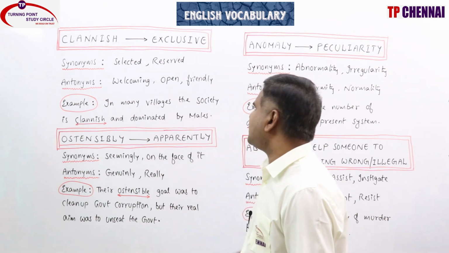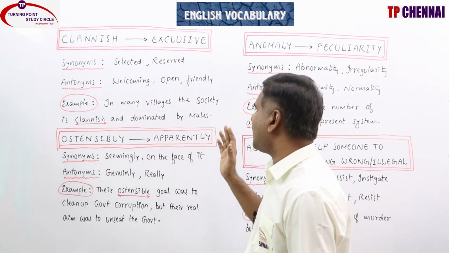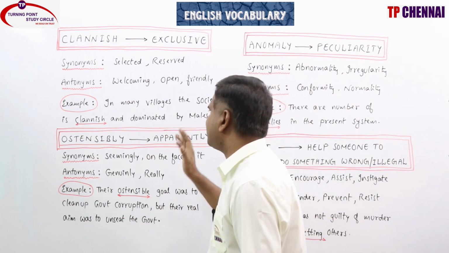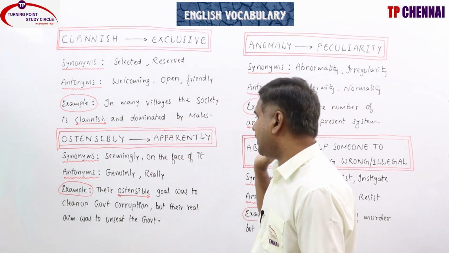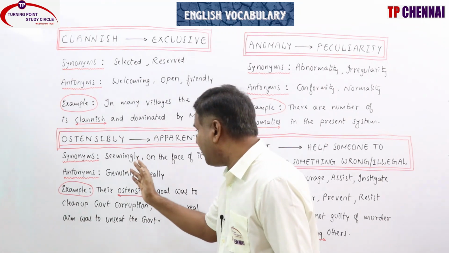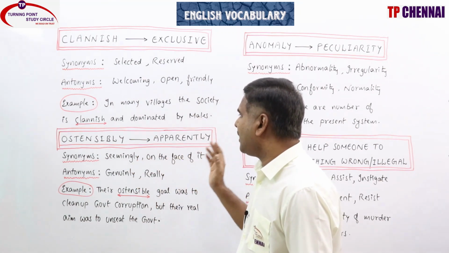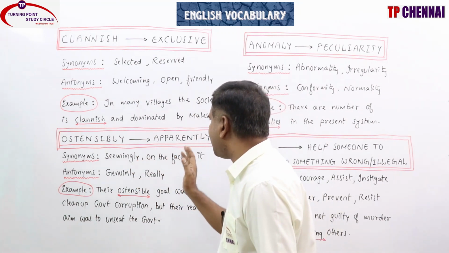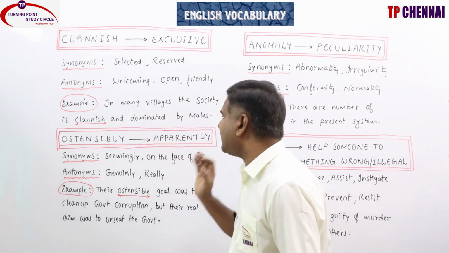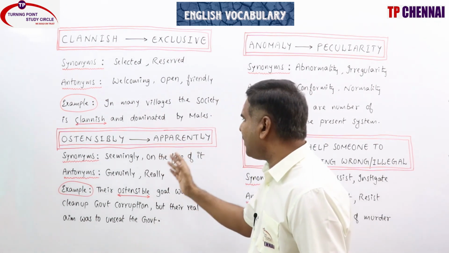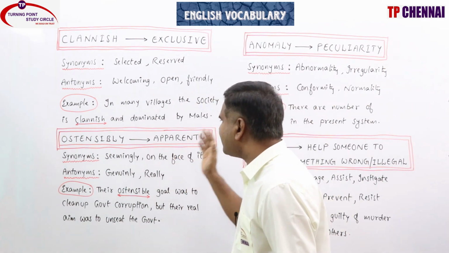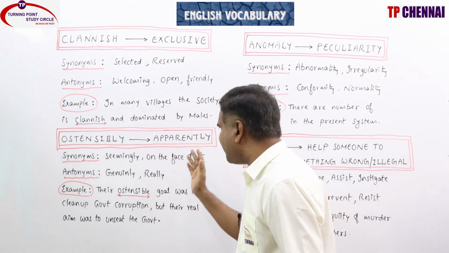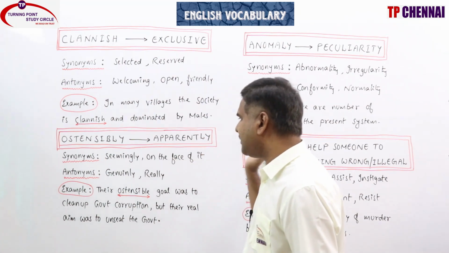Example: in many villages the society is clannish and dominated by males. Ostensibly means apparently, seemingly, on the face of it, as appears or is stated to be true though not necessarily. Synonyms: seemingly, outwardly, evidently, supposedly, superficially, to the eye, on the surface.